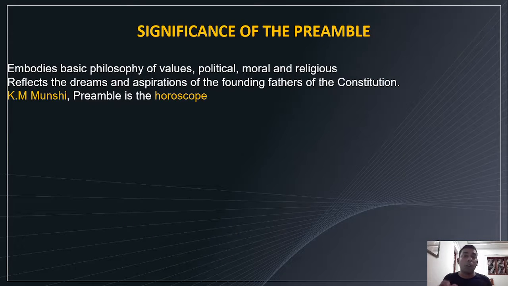The preamble is a very important part of the constitution. It embodies the basic philosophy of values, political, moral, and religious, because almost all the crux of the constitution is embedded in the preamble. It reflects the dreams and aspirations of the founding fathers of the constitution. K. Munshi called the preamble the horoscope of the constitution. So it is very important.